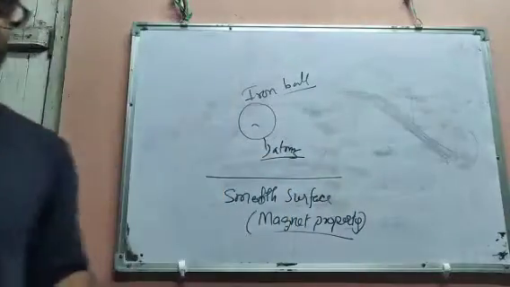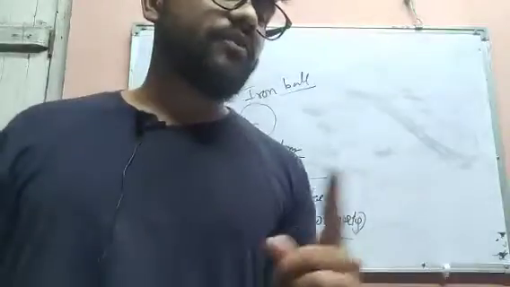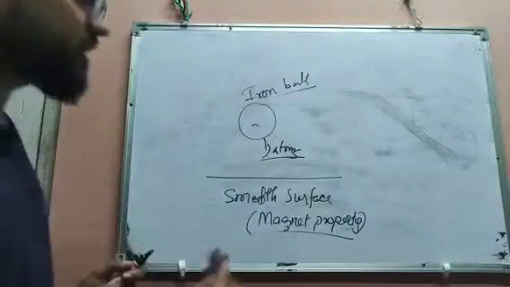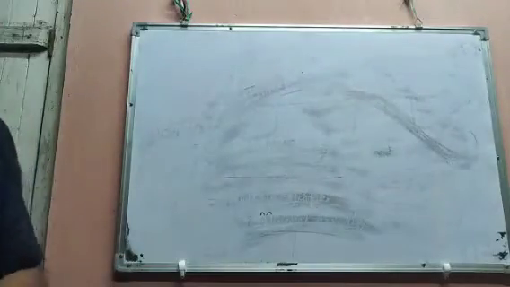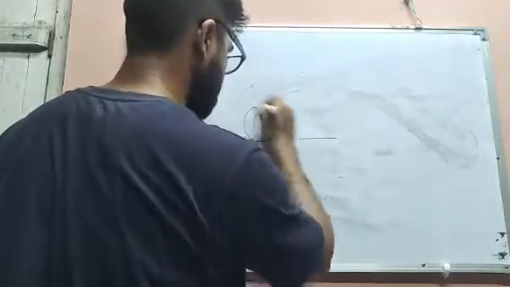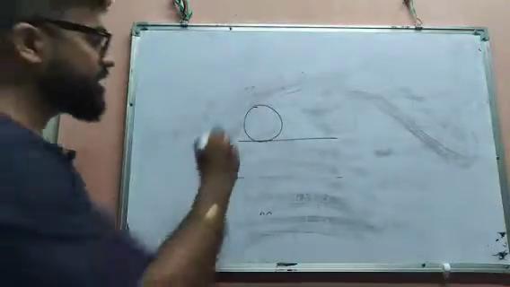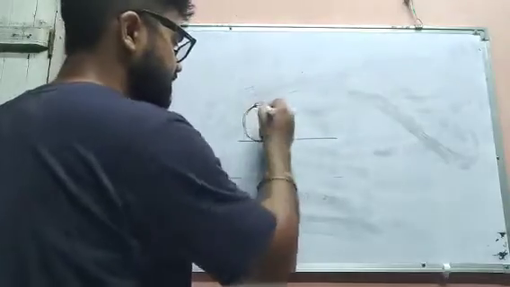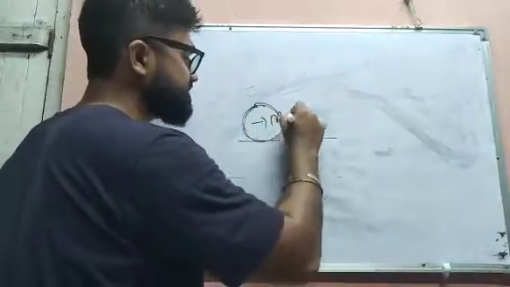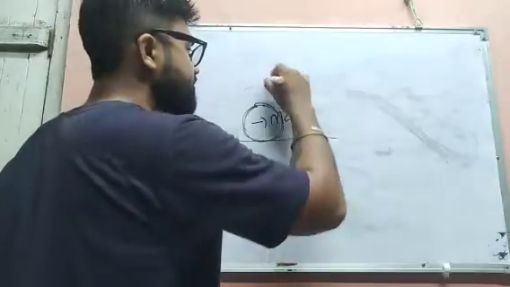And thirdly, the amount of force exerted by the object. If we suppose there is a ball, it will have some weight, as it has some mass.